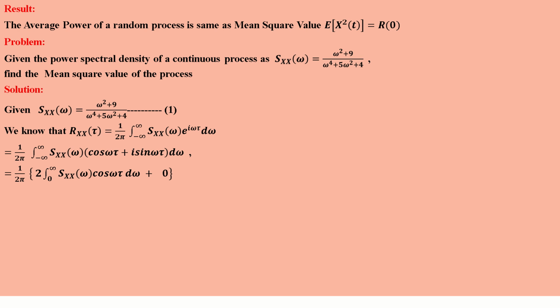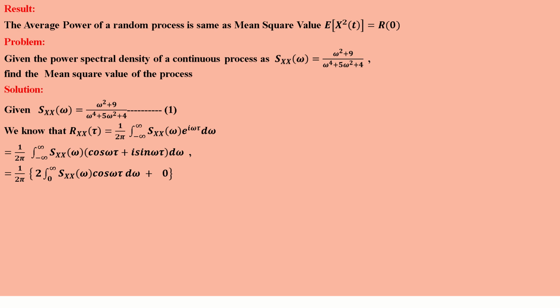Next, the second term, S omega into i sin omega tau. Sin omega tau is an odd function and S omega is an even function, so the product is an odd function. By the properties of definite integral, the integral from minus infinity to plus infinity of an odd function is equal to 0. So the second term becomes 0.